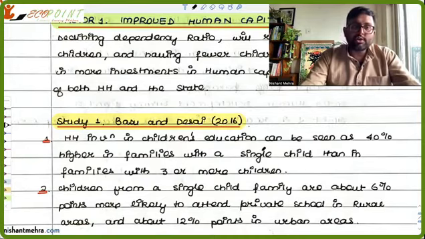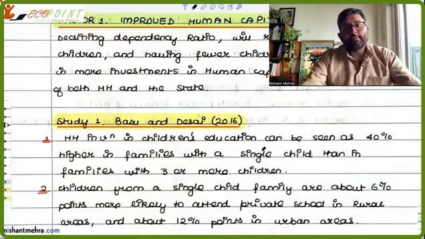So investment in children's education is inversely related to the number of children in the family. You have fewer children, you will have more investment. You have more children in the family, less investment in the education of each child.